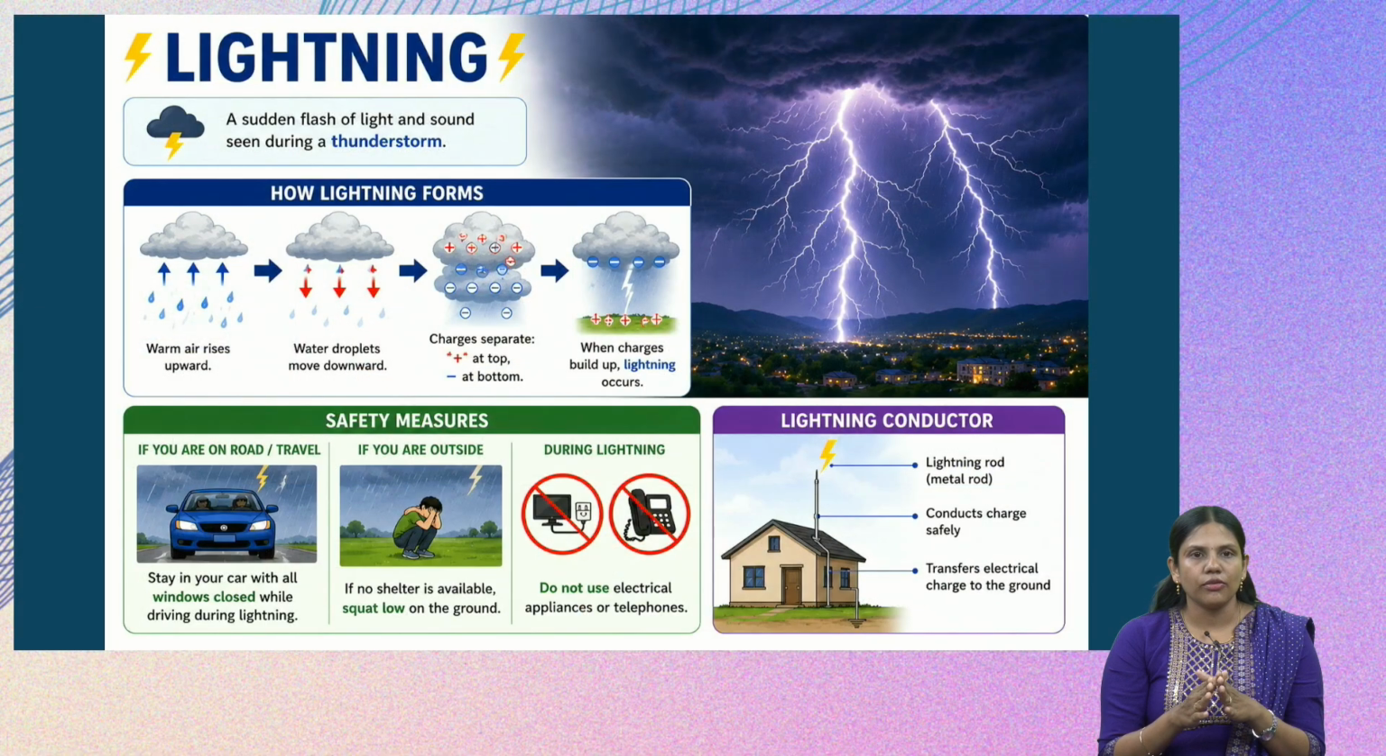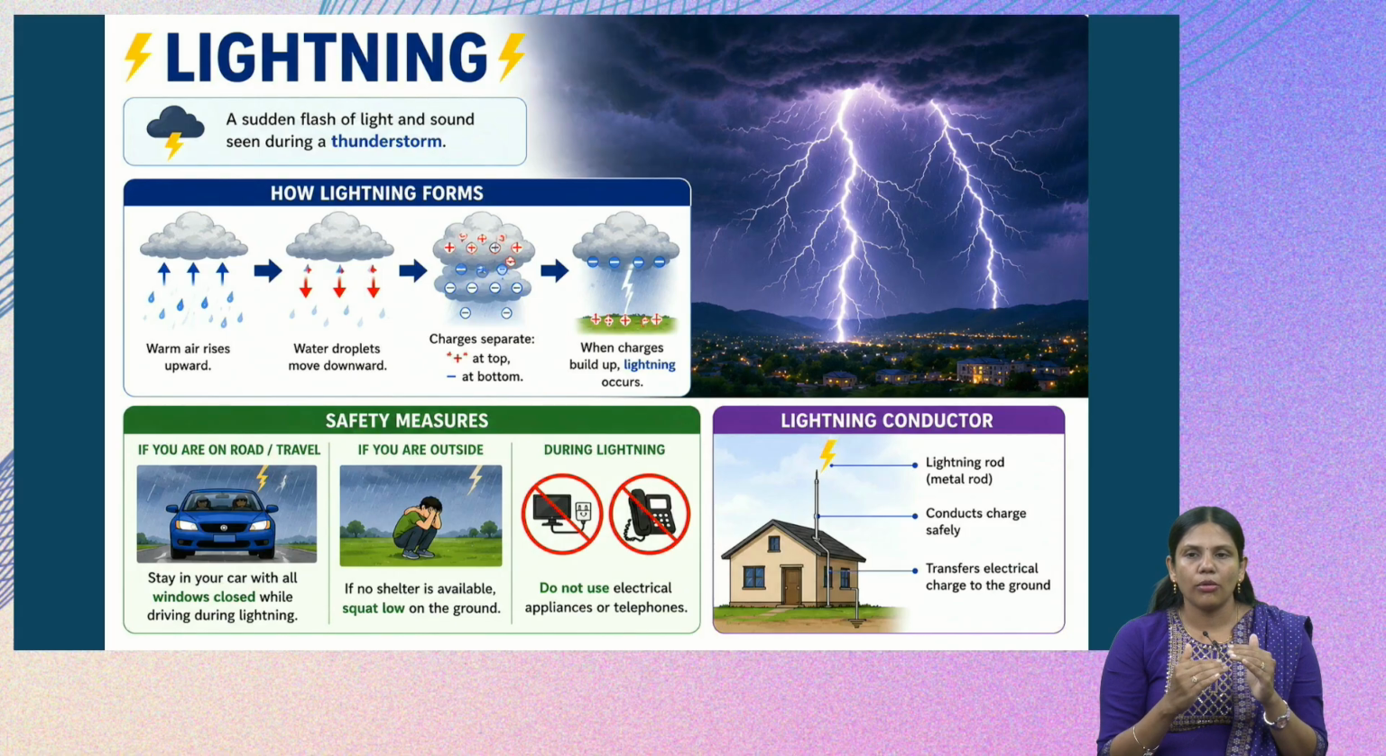Next we will see what lightning is. So we have learnt about cyclone and thunderstorm. Now we will see what lightning is. Lightning is a sudden flash of light and sound during a thunderstorm. When we discussed thunderstorm, we saw that a strong storm accompanied by lightning and thunder is called a thunderstorm. So how does lightning form?